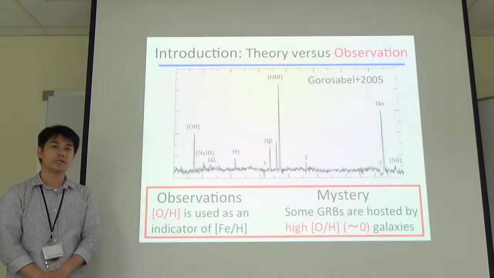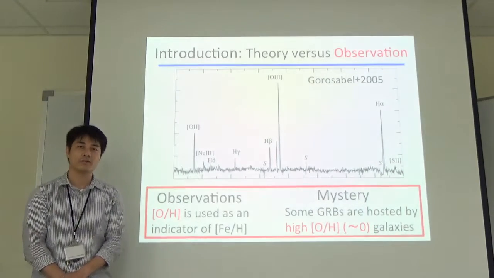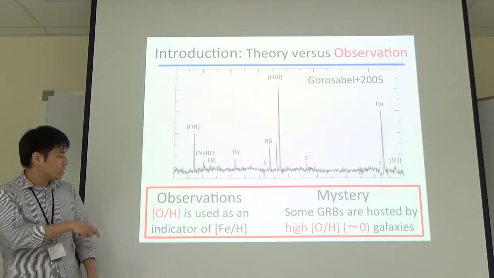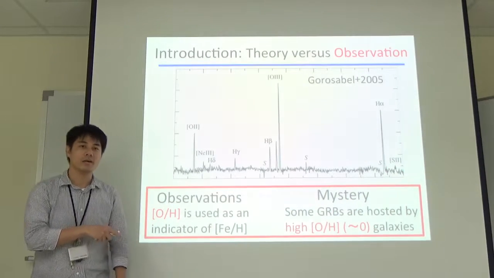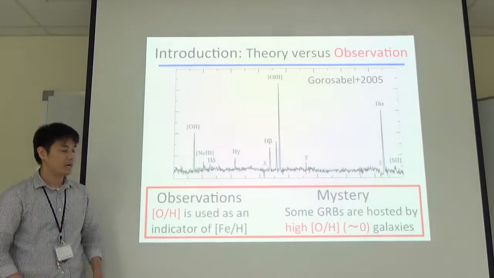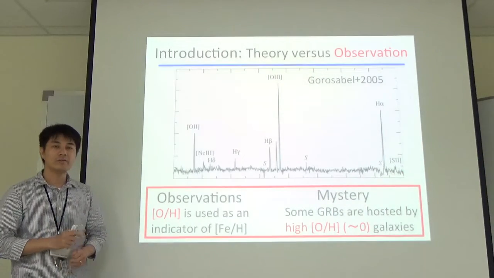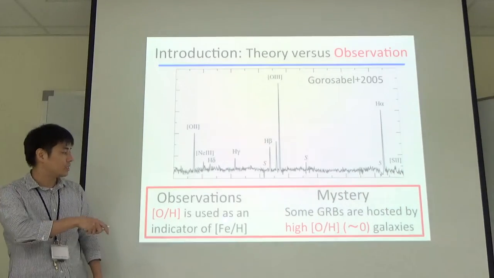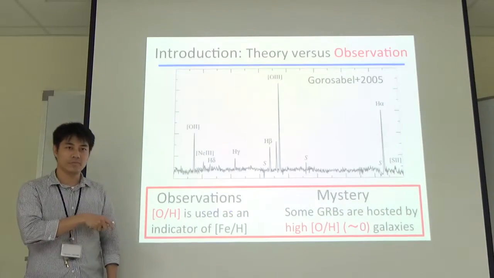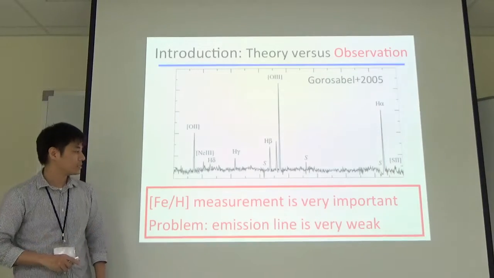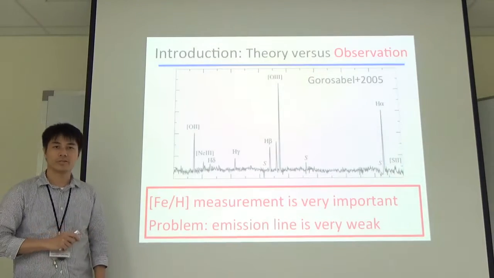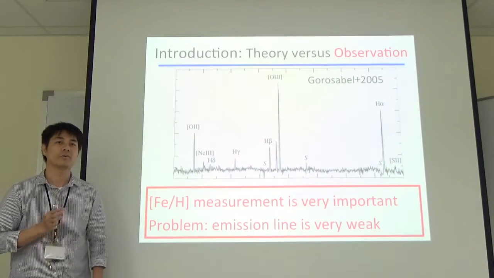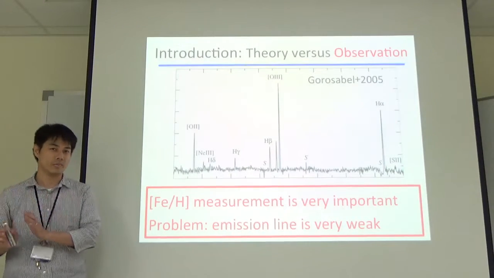This value is almost one order of magnitude higher than theoretical predictions, if the oxygen abundance is a good indicator of iron abundance. But it is not necessary for oxygen abundance to be exactly the same as the iron abundance environment. So in this sense, iron abundance measurement is very important to investigate the physical mechanism of gamma ray bursts rather than oxygen abundance.